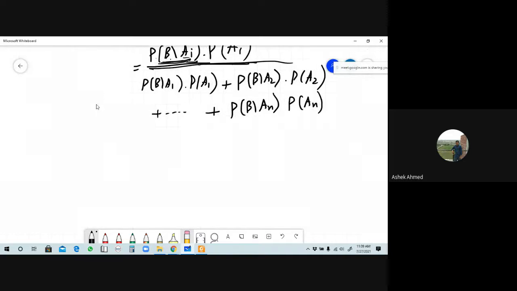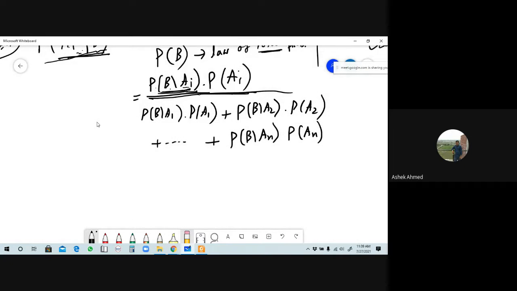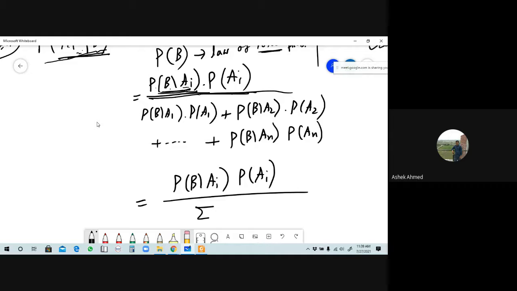Okay, so in short form we can write this as the probability of B given Ai into probability of Ai divided by the summation. In short form you can say that this is the summation of probability of B given Ai into probability of Ai, where the values of I are from 1 up to n.